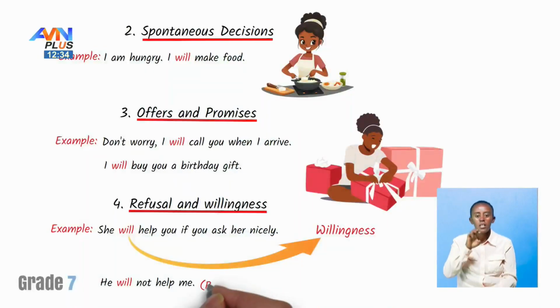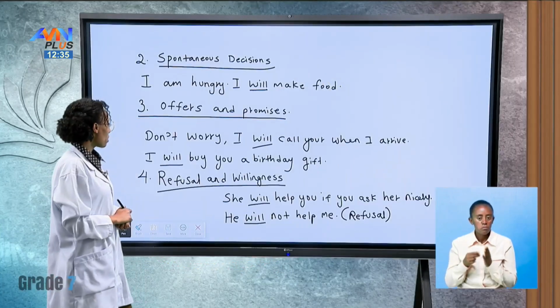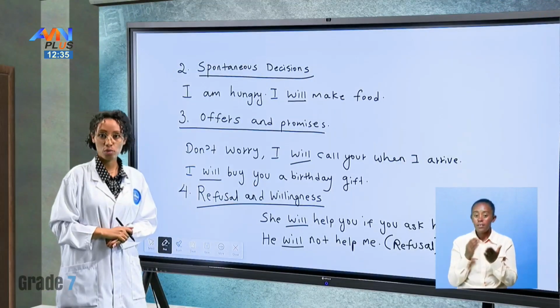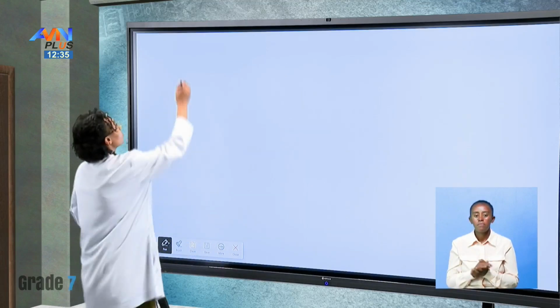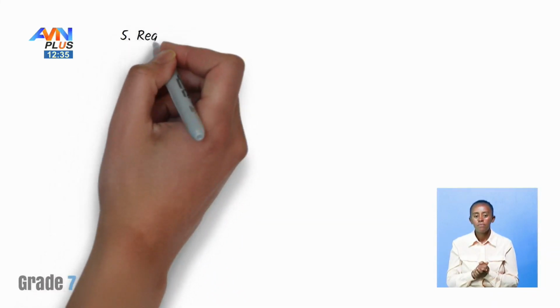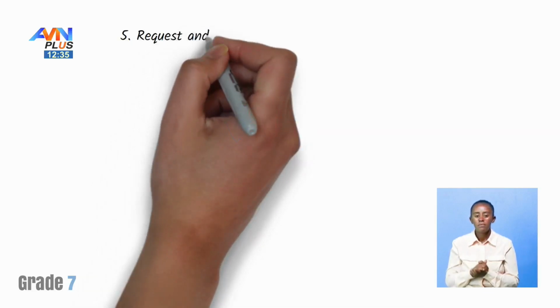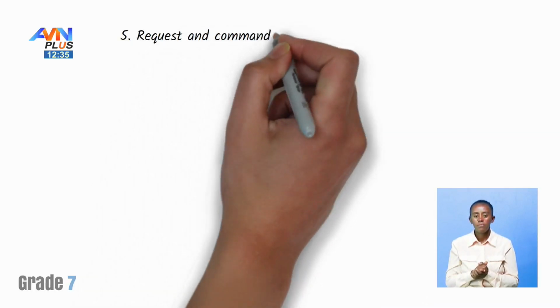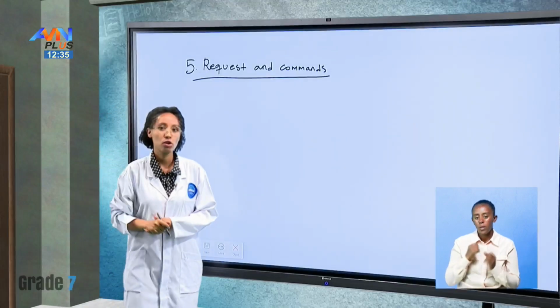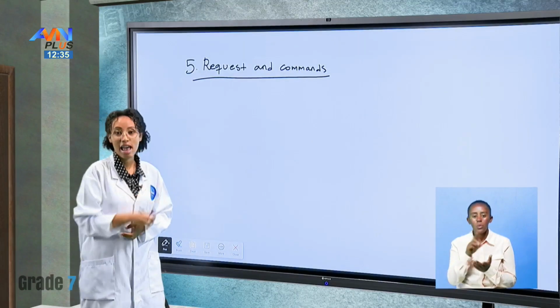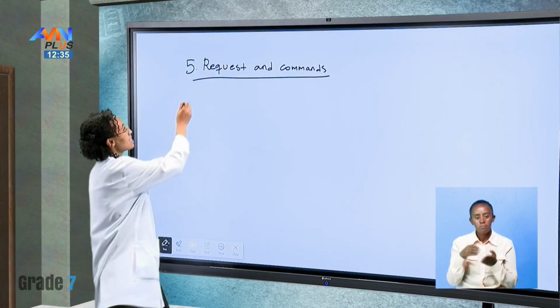So we're using will here as refusal. We're talking about it as refusal. So these are some of the ways we could use will. There are also other ways, extra ways we could use it: requests and commands. We can also, again, use will to talk about requests and commands. Okay, let's again see some examples.